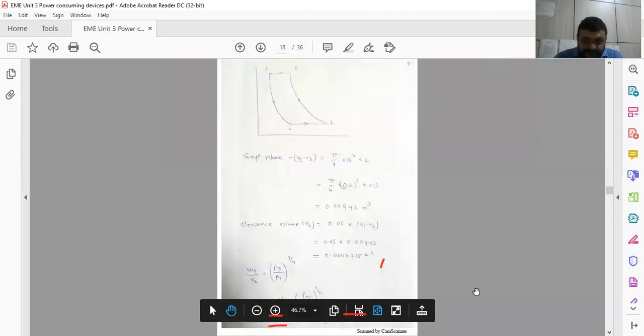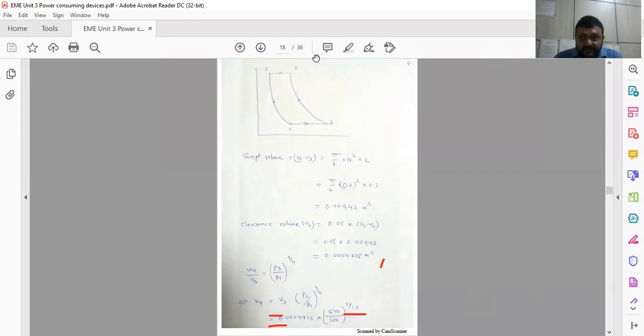by considering the PV diagram. First we have to find out the swept volume. V1 minus V3 is equal to pi by 4 d square into L, the volume of the cylinder. D is given, L is given, so we can easily find out the volume of the cylinder. So swept volume V1 minus V3.